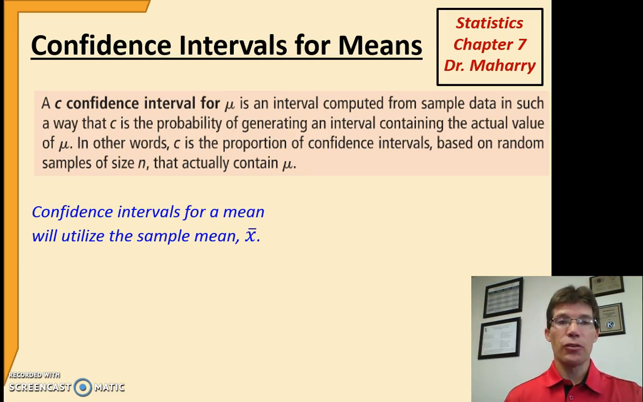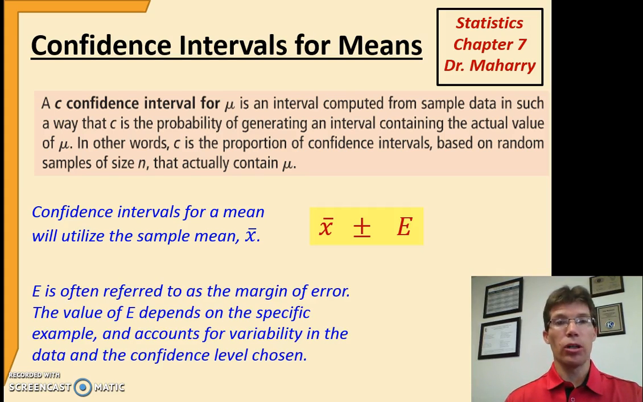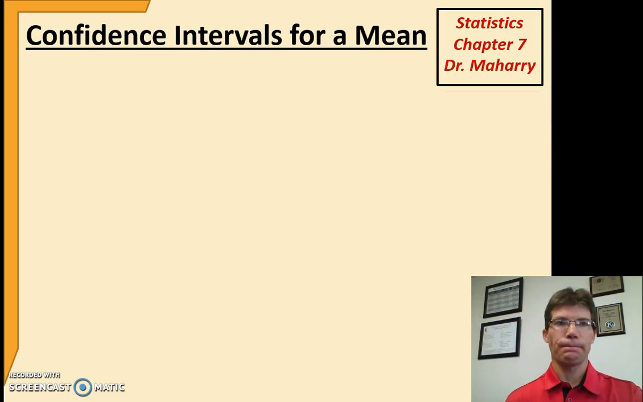So with confidence intervals for a mean, we utilize the sample mean. And confidence intervals for a mean look something like this. We start with x bar, our best guess, our sample mean. And then we're going to go a little bit above and a little bit below, hence plus or minus E. This E here is sometimes referred to as the margin of error. And it depends on the sample size, it depends on the variability in your sample data and your population data. And it also depends on the confidence level that you're interested in.